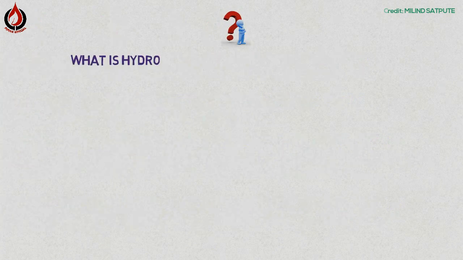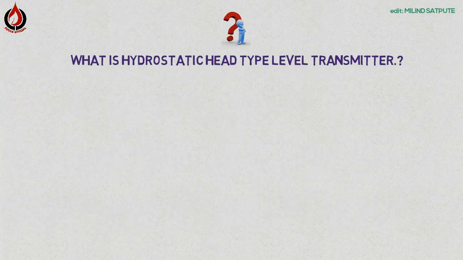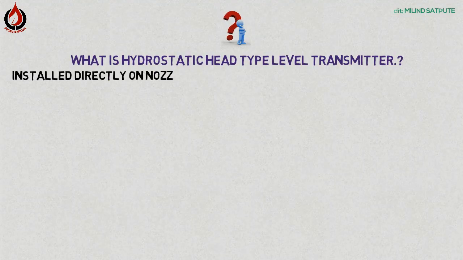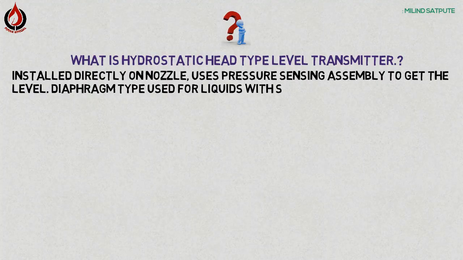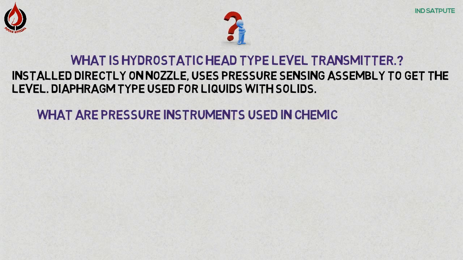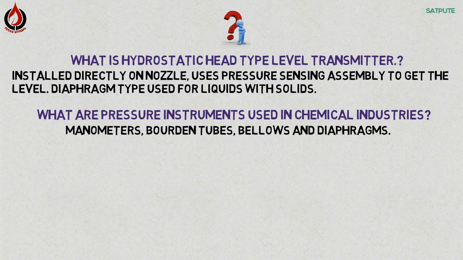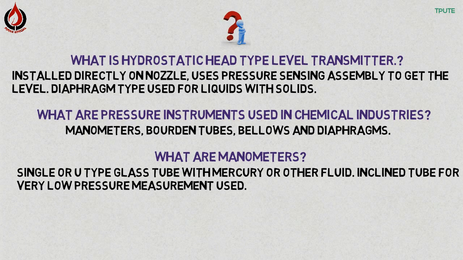What is a hydrostatic head type of level transmitter? Installed directly on a nozzle, it uses a pressure sensing assembly to get the level. Diaphragm type is used for liquid with solids. What are pressure instruments used in chemical industries? Manometers, Bourdon tubes, bellows, and diaphragms. What are manometers? Single or U-type glass tube with mercury or other fluid. Inclined tube is used for very low pressure measurement.